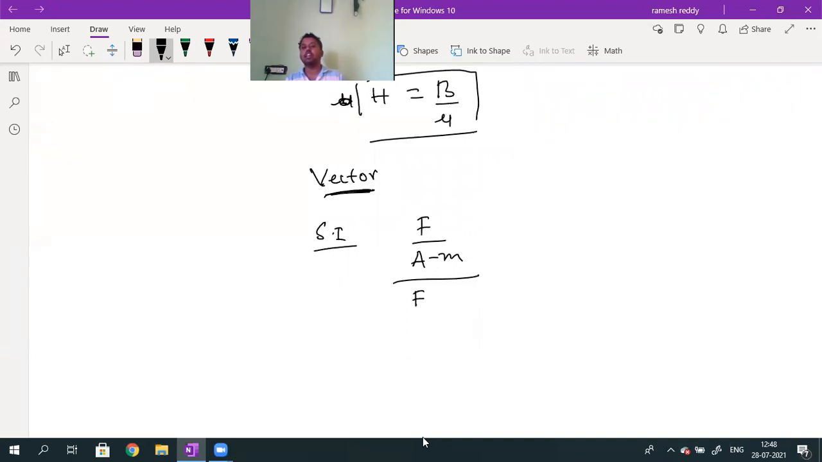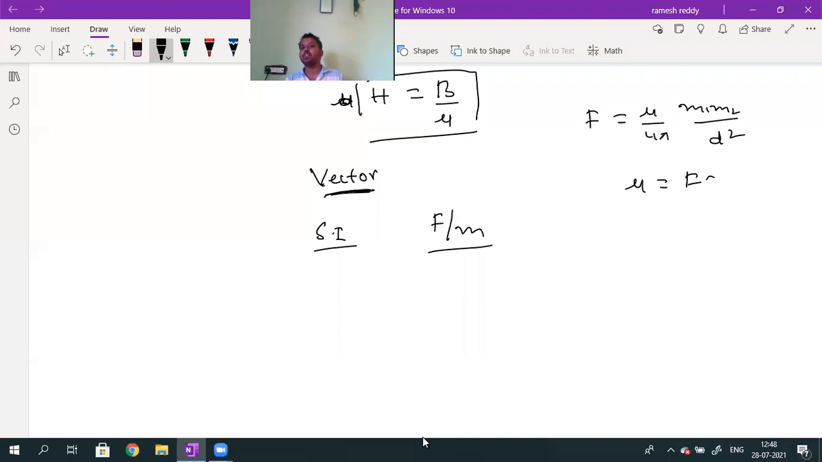I will write the formula first. How can we define magnetic field induction? Magnetic field induction is defined as the force acting on the unit north pole, so F divided by M. What is mu? Mu can be obtained from Coulomb's law: F is equal to mu divided by 4 pi into M1 into M2 divided by D square. From this, mu can be written as F into D square divided by M1 into M2, where M1 and M2 are the pole strengths.